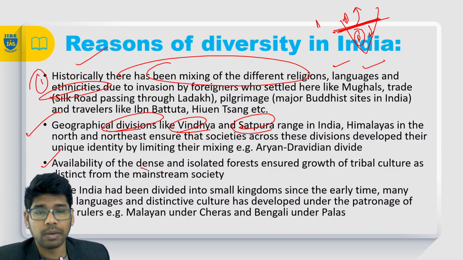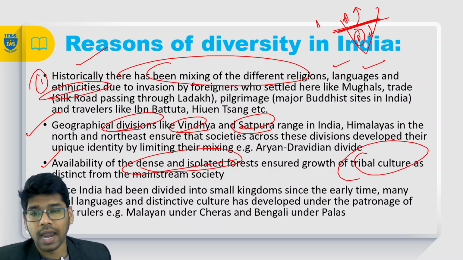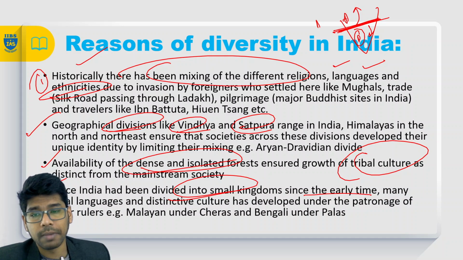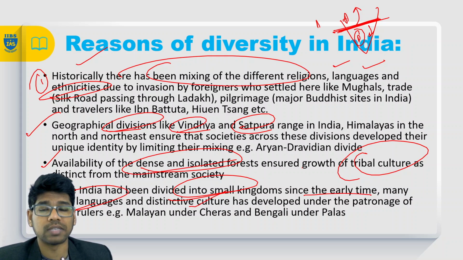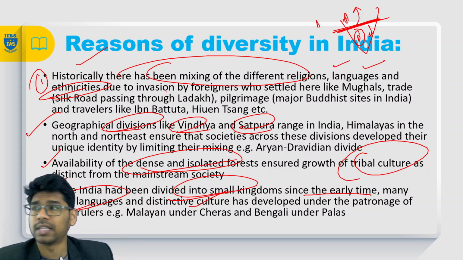The next one, availability of the dense and isolated forest, that has resulted in the growth of the tribal culture. And since India has been divided into smaller kingdoms since the early times, many local languages and distinctive cultures have developed, right? These are the reasons.